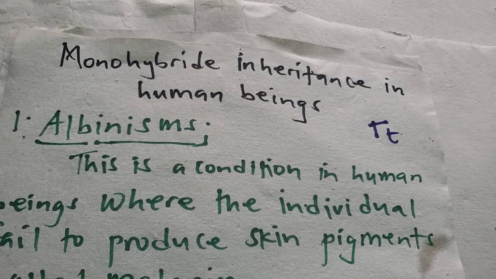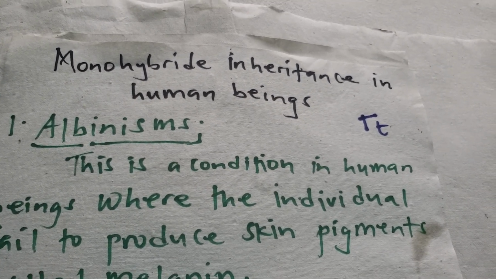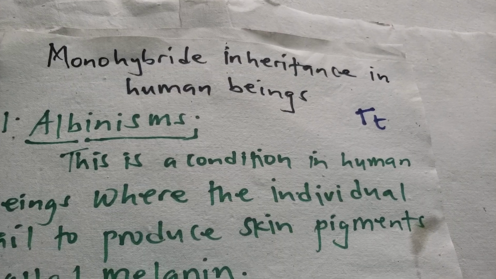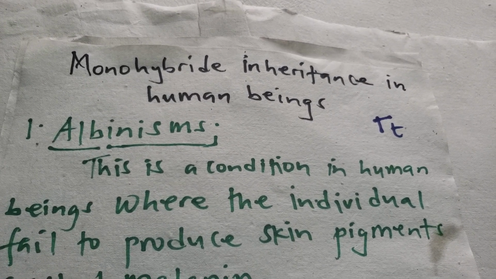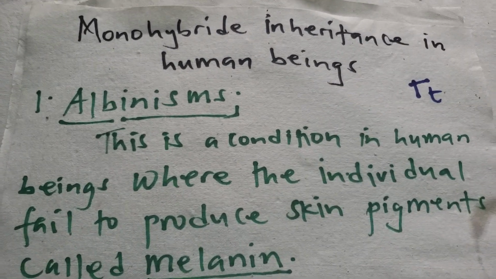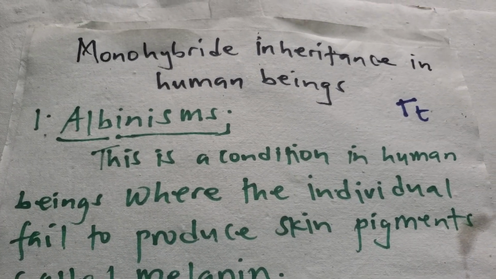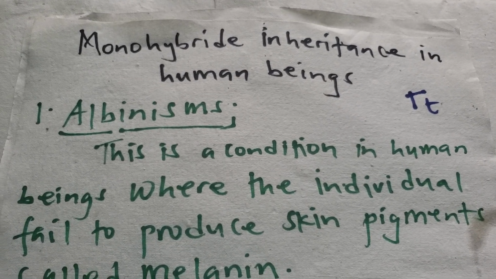Then when we talk about heterozygous, it is a situation whereby an organism carries two different alleles of the same gene. But today we are going to look at monohybrid inheritance in human beings.